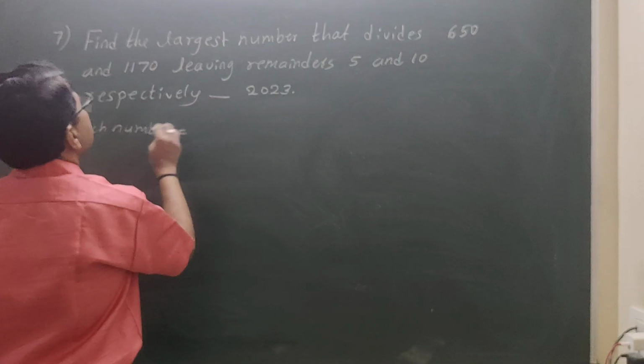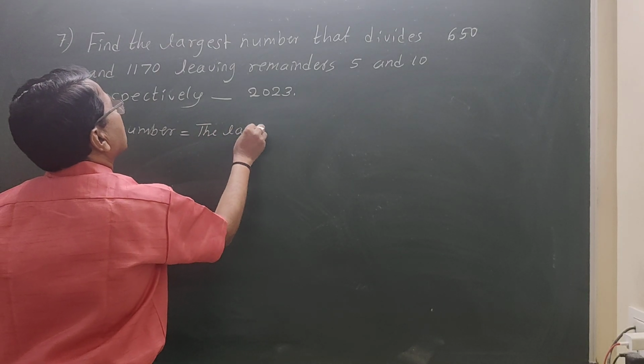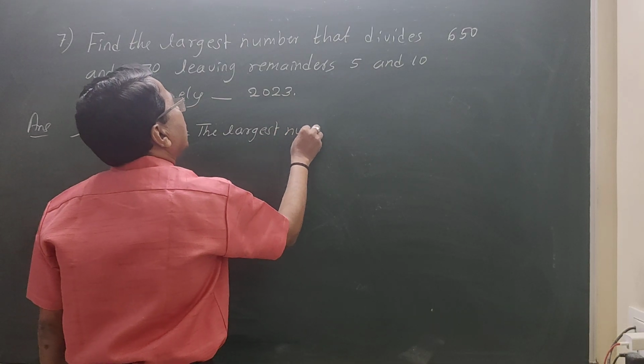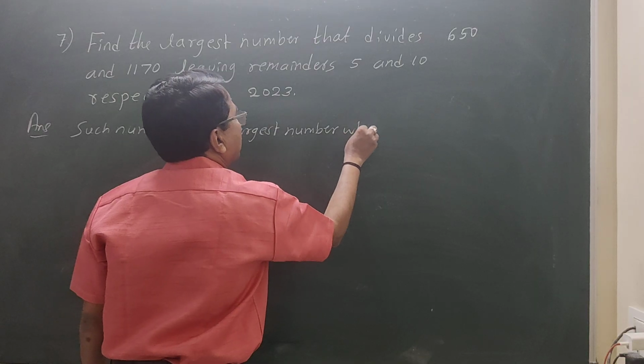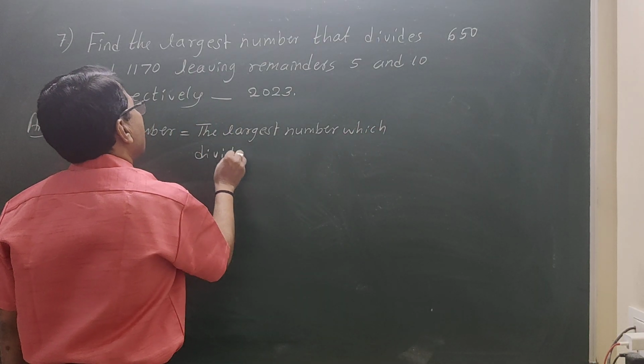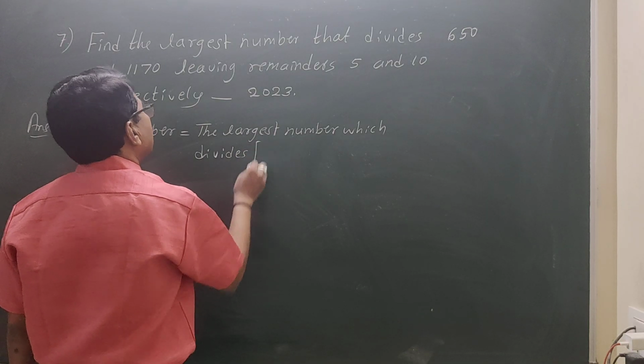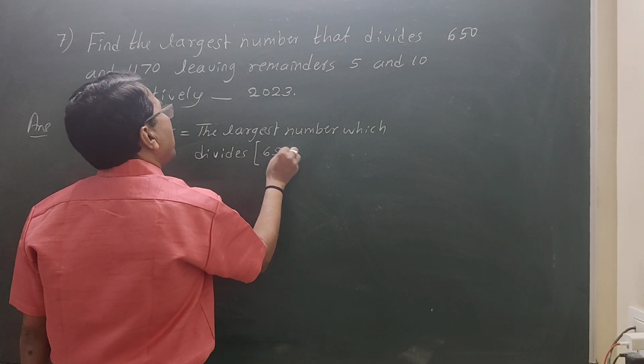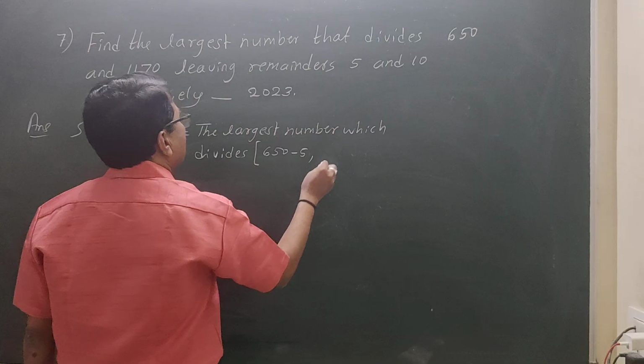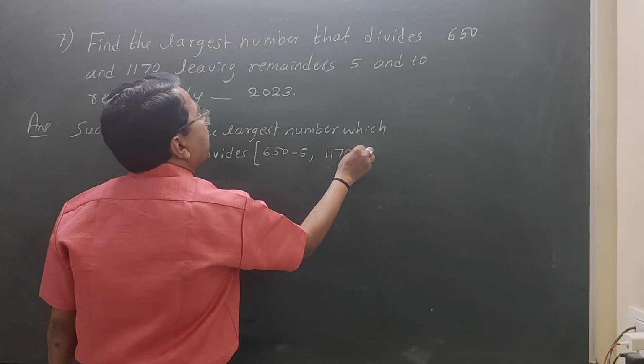Okay, students. Now, such a number is the largest number which divides 650 minus 5 and 1170 minus 5.